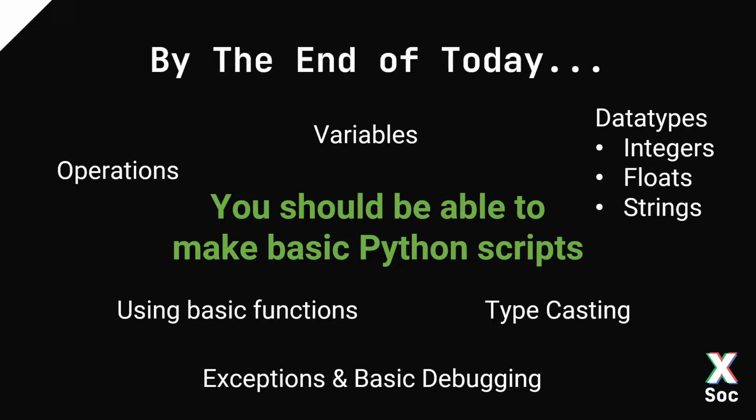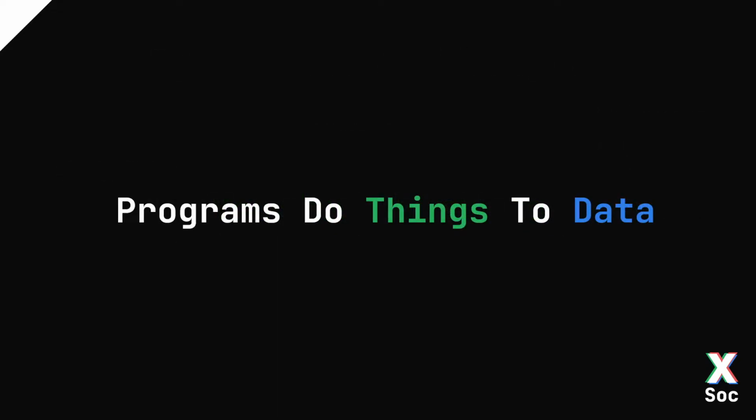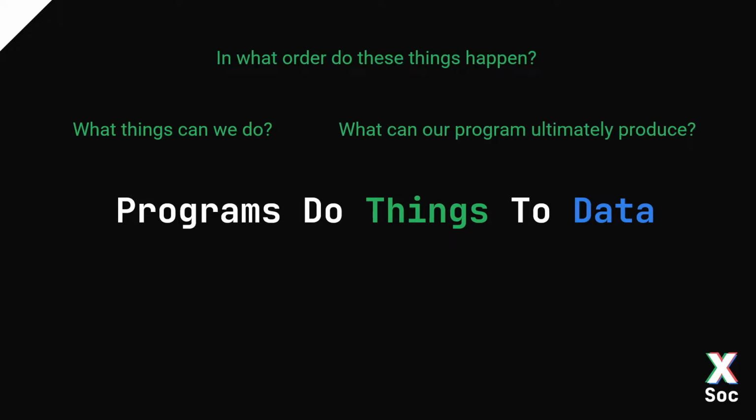Let's talk about what a program does, right? So a program does things to data, but that's not really that specific, is it, right? So what things can we actually do? In what order do these things happen? And what can a program ultimately produce?